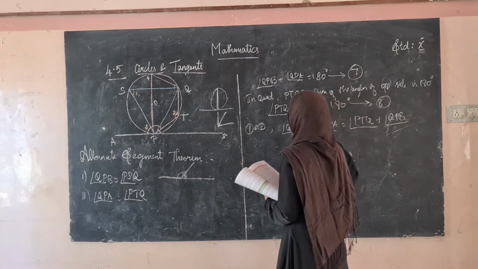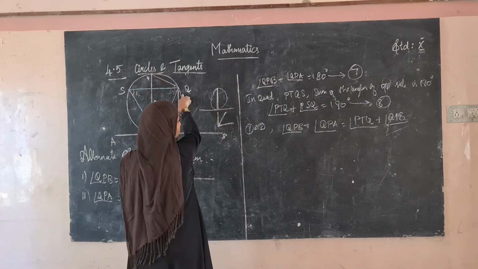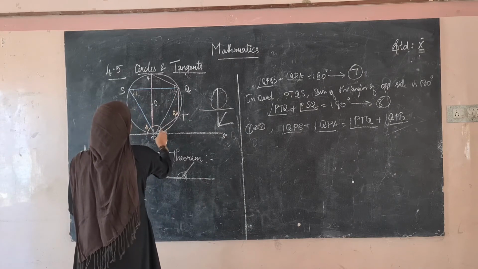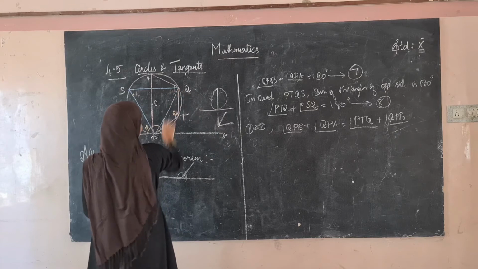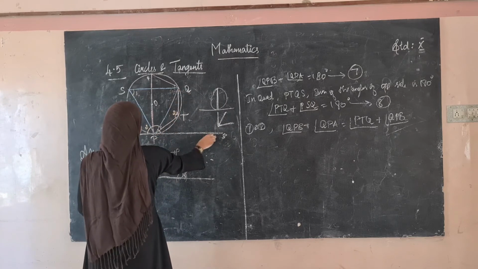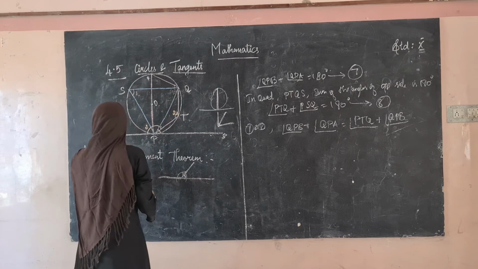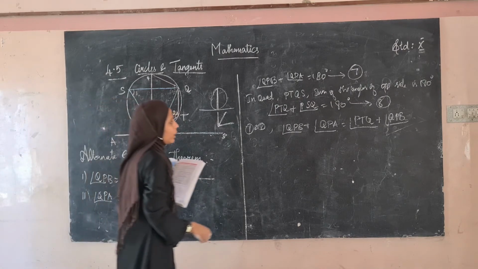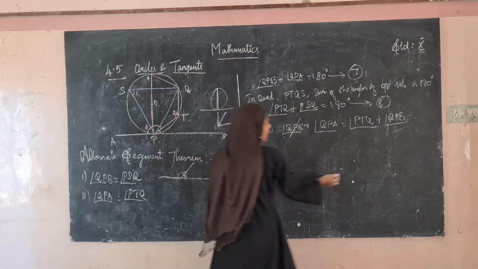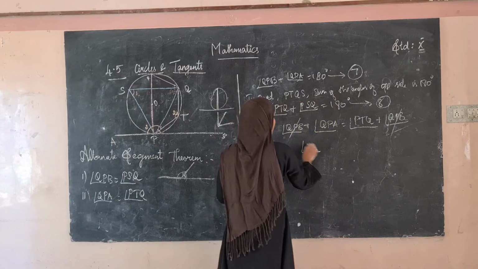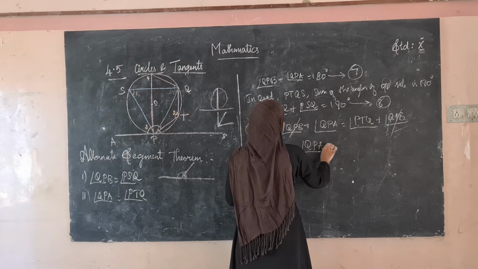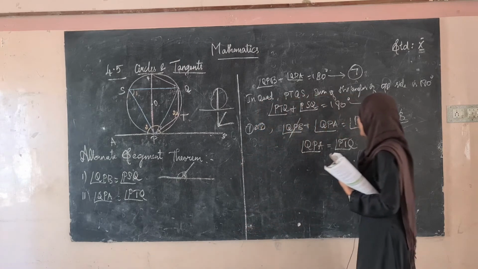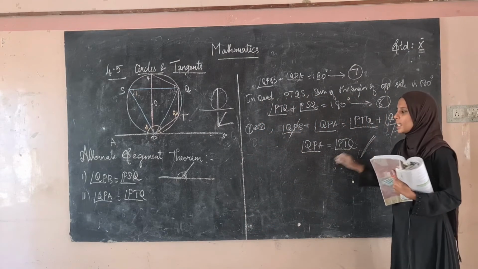Now we see angle PTQ plus angle QPB is equal to angle QPB plus angle QPA. Here QPB and QPB get cancelled. So what's the remaining thing? Angle QPA is equal to angle PTQ. Is this what we have to prove? Angle QPA is equal to angle QPT. Hence proved. This is the second thing that we have proved.